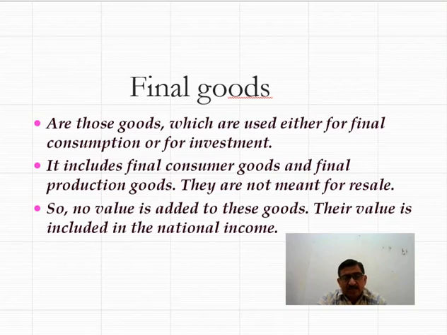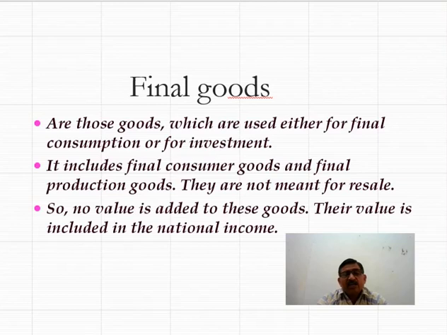These goods are directly used by a consumer. These are not remanufactured, recycled, or resold in the market. And the basic difference between final goods and intermediate goods is that in final goods we cannot add value, and final goods are included in the estimation of national income. Let's explain with the help of an example.